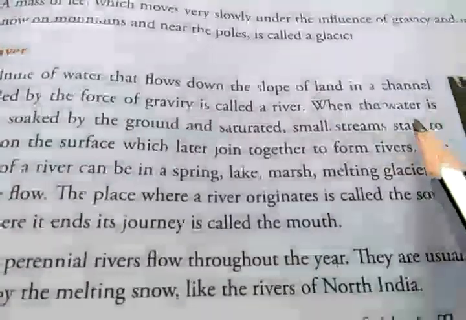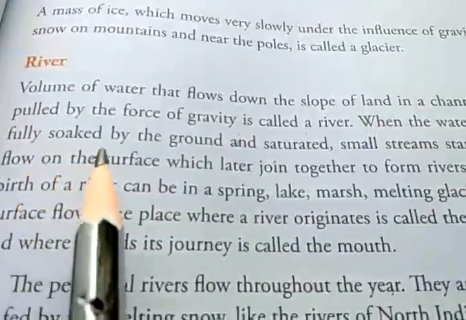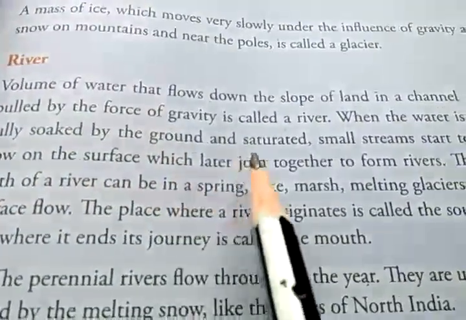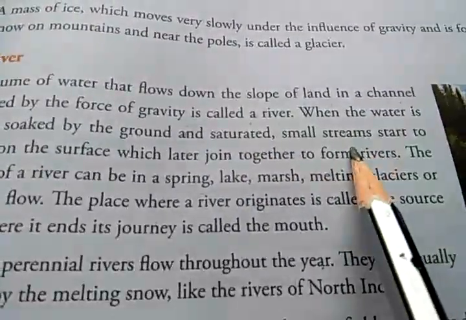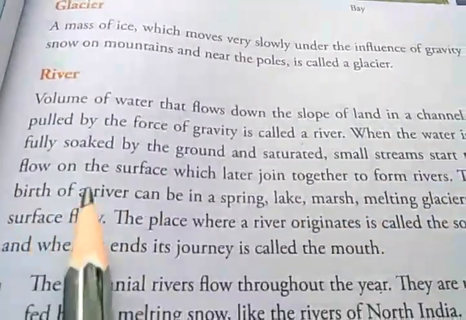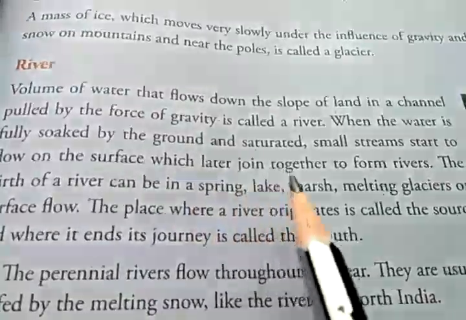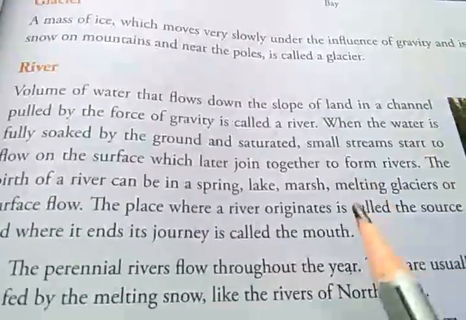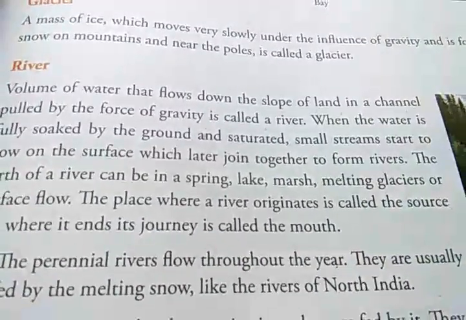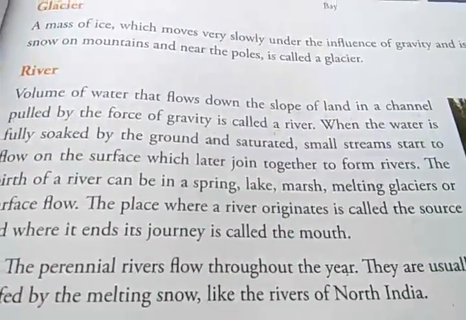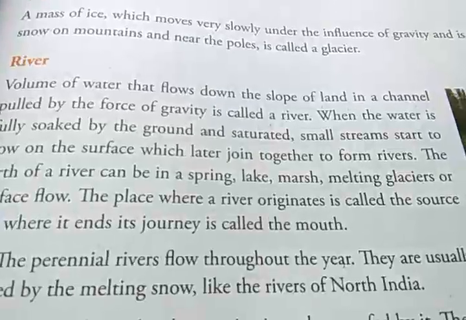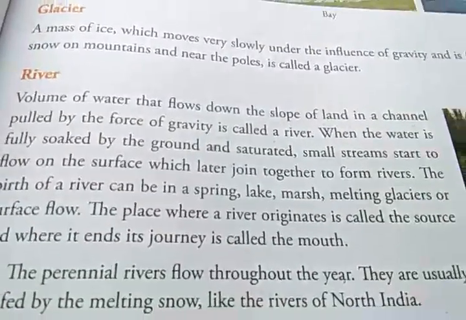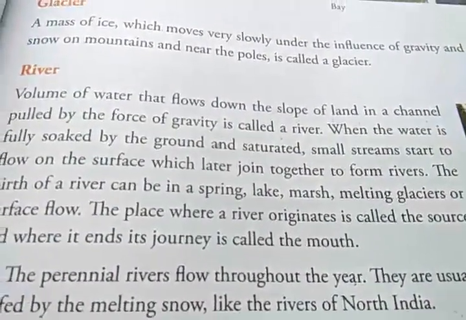When the water is fully soaked by the ground and saturated, small streams start to flow on the surface, which later join together to form rivers. Sometimes when the ice melts from the glaciers, the water starts flowing.